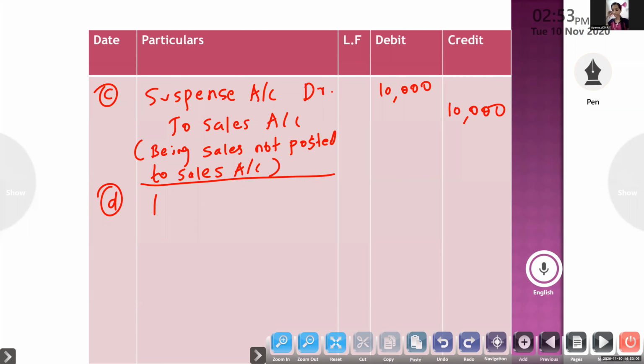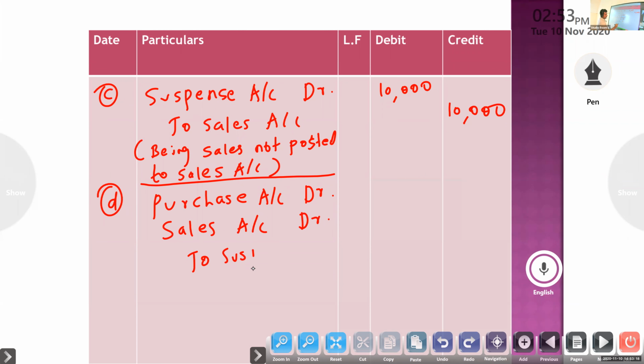Purchase account debtor, sales account debtor to suspense account, being credit purchase recorded in sales book.